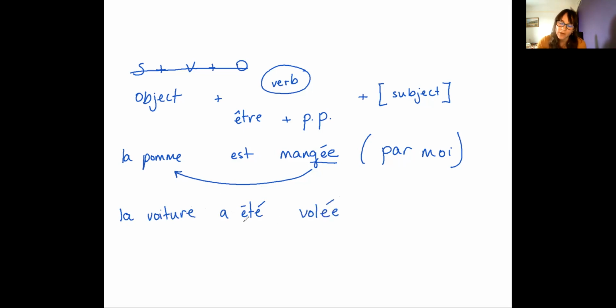So here, because you're doing the perfect tense, you have two past participles. Past participle number 1 and past participle number 2, except that this one exists because of the perfect, and this one exists because of the passive.